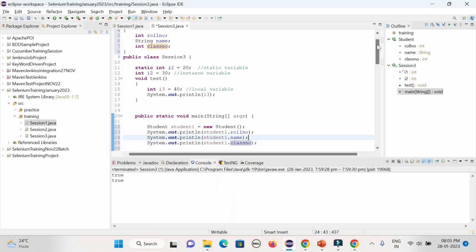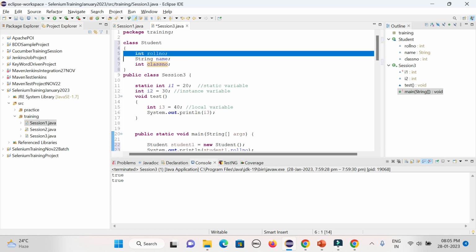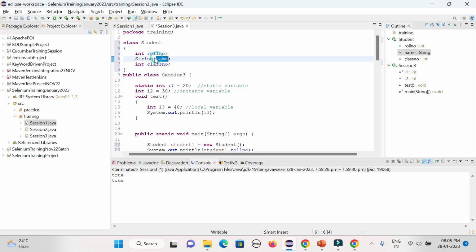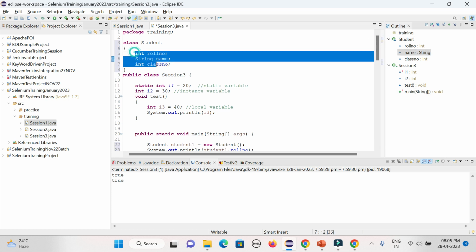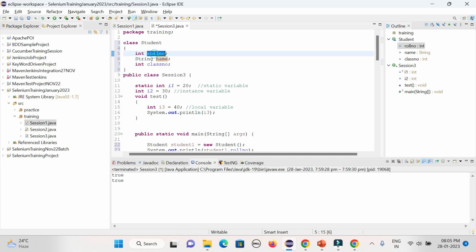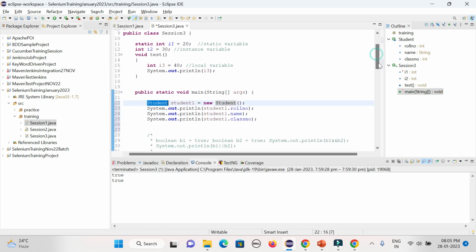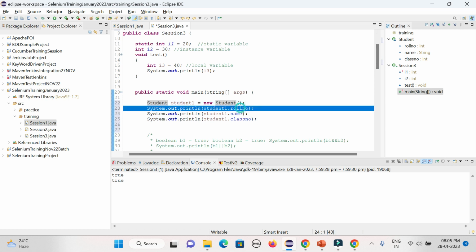Now I did not define any value here, right? I only defined the data type and the variable name. So this is the data type, and this is the variable, in the class student. And here in the main method I have created the object or instance for the class. Now I am trying to call those variables in the main method, but for those variables I did not define any value.